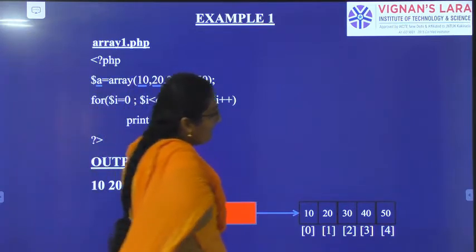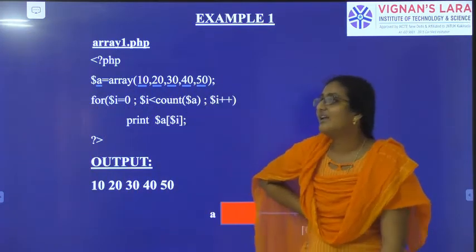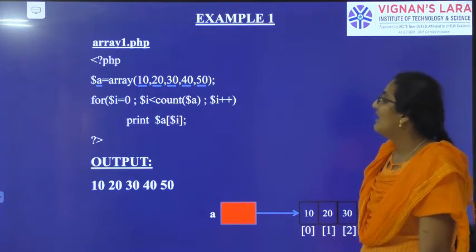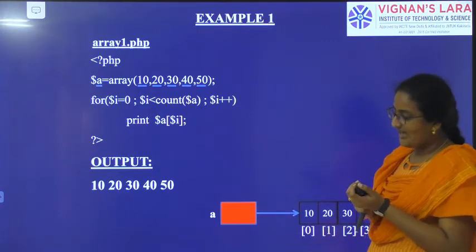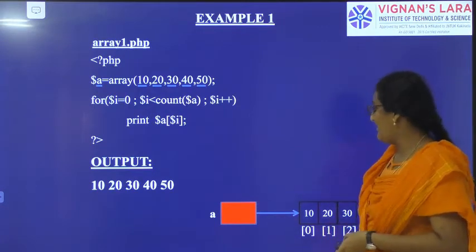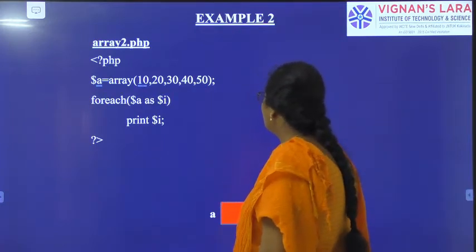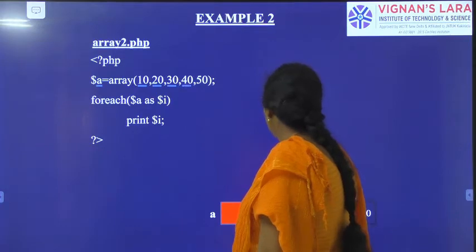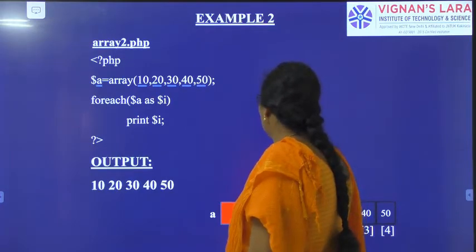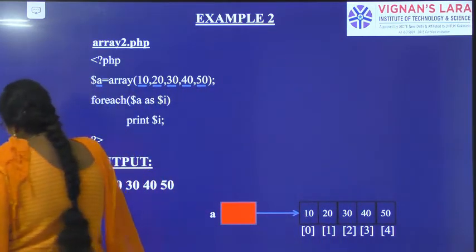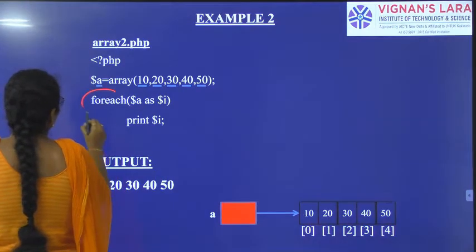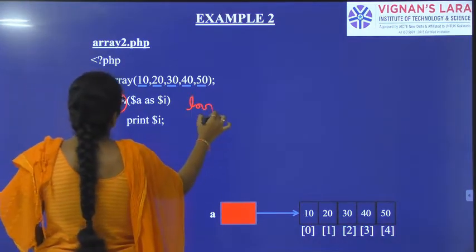I have created the array, I have stored the elements in it, and using the increment operators I have increased the array elements until 50. So the next one, you can use the foreach loop also. See, foreach is a loop here.